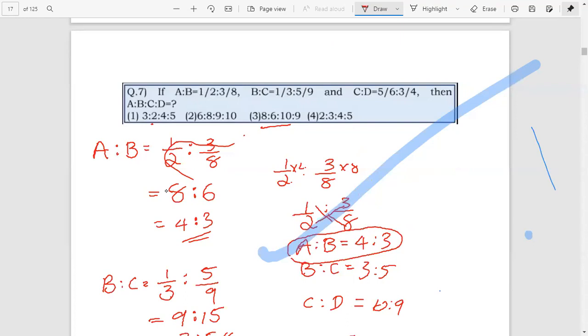First two quantities have the ratio 4 is to 3. First ratio 3 is to 2, which is not possible. Second one 6 is to 8, that is 3 is to 4, which is not possible. Next 8 is to 6, that is 4 is to 3. Therefore, this is possible. Next 2 is to 3, this is not possible. Therefore, only possible answer is 3, that is 8 is to 6 is to 10 is to 9.